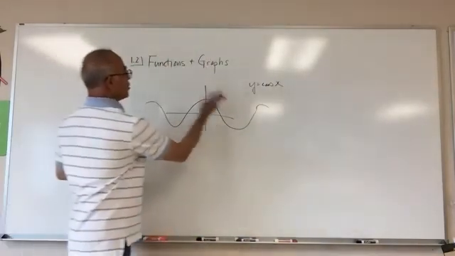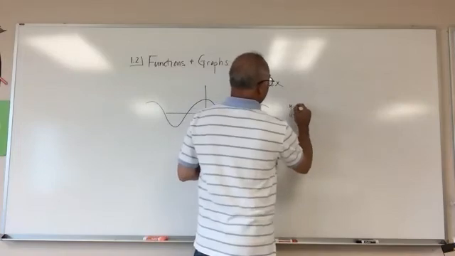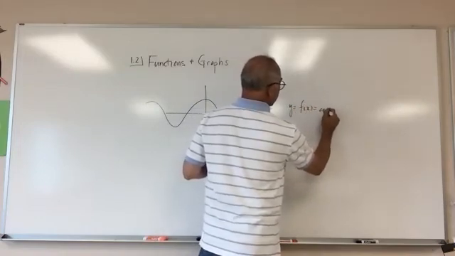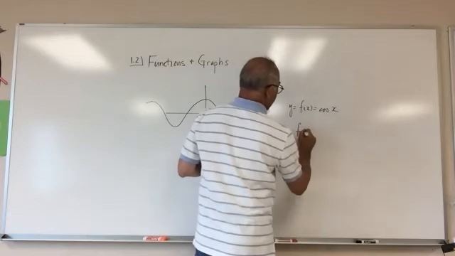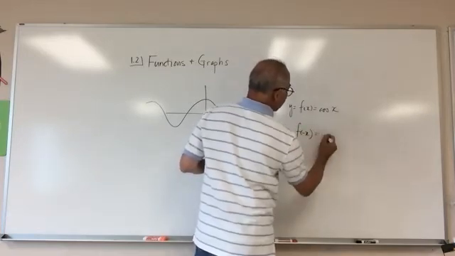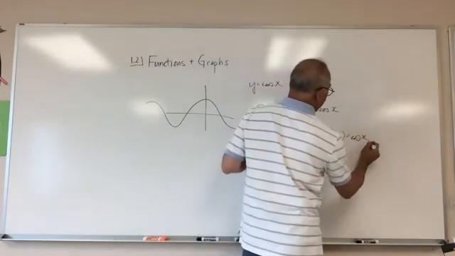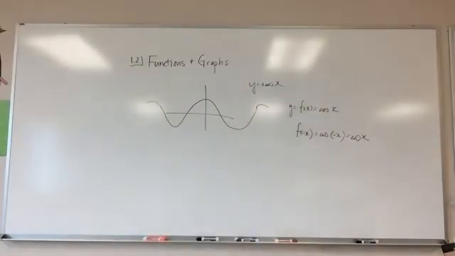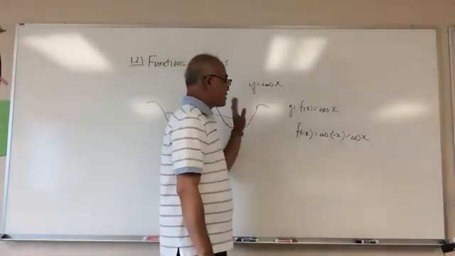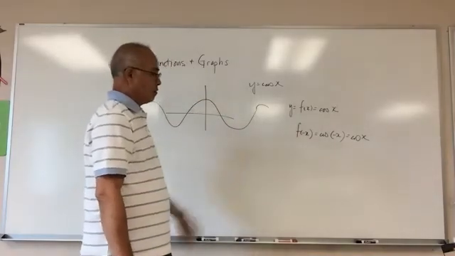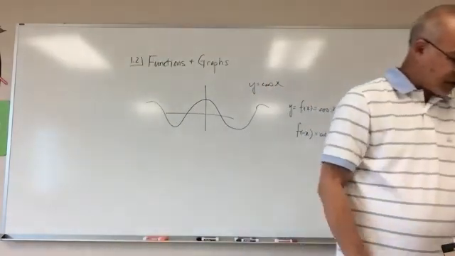It is symmetrical across the y-axis because y is equal to f of x is cosine x. F of negative x is cosine of negative x, which is cosine x. So y is equal to cosine x is an even function.